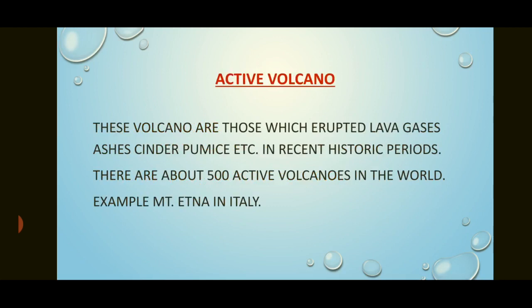Active volcanoes are those which erupt lava, gases, ashes, cinder, pumice stone, or something which is always coming out from it. In the recent historical period, that is in the present time also, it is erupting something out of this volcanic area. So there are about 500 active volcanoes in the world. An example is Mount Etna in Italy.